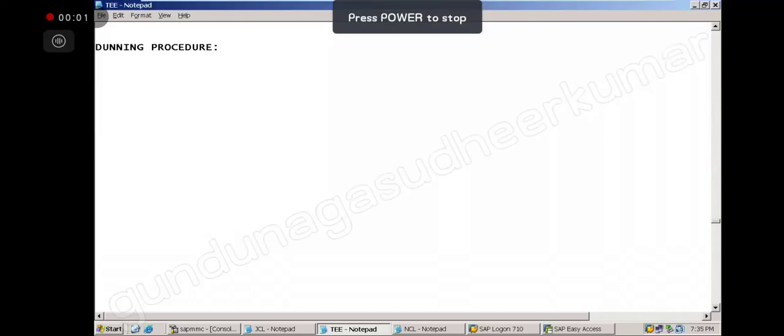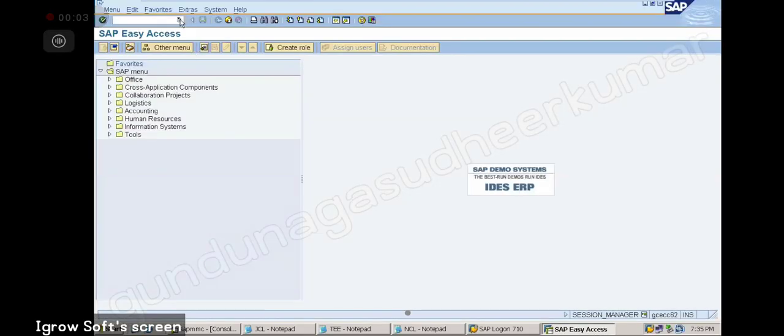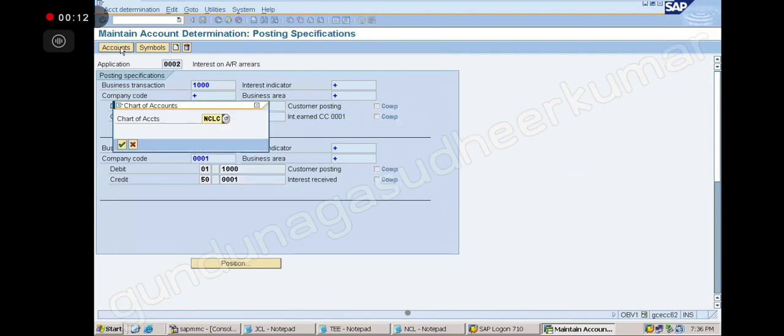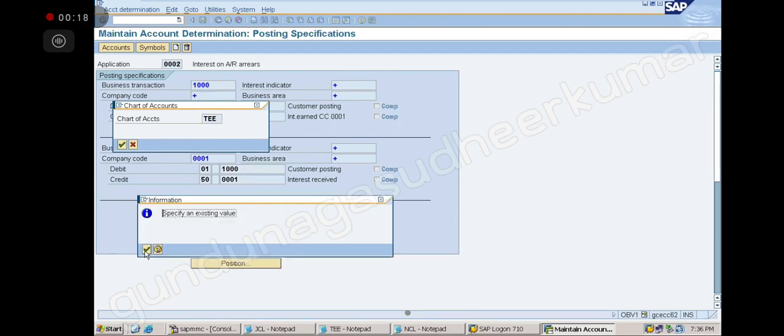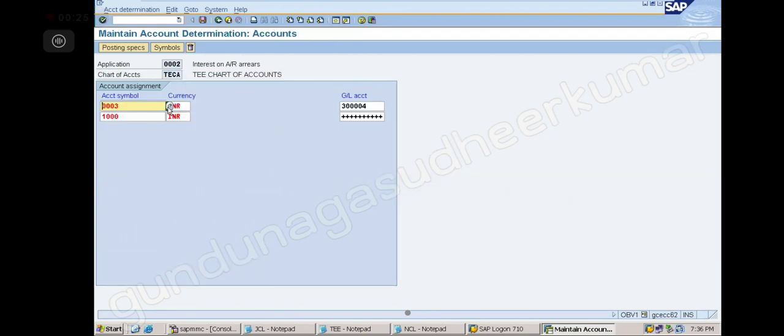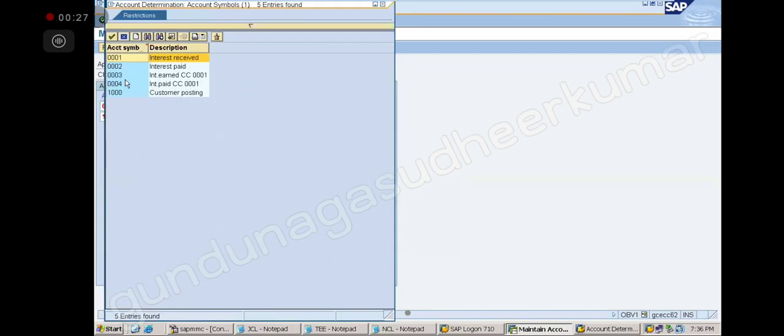That is the problem, right? So standard ones, whatever, are deleted, so /n. OBV1, you are saying accounts. What is your company code? TC, right? TC is a part of a place. Not your company code. And okay, our company TC. Yeah, here you are not able to see 0003. Yeah?